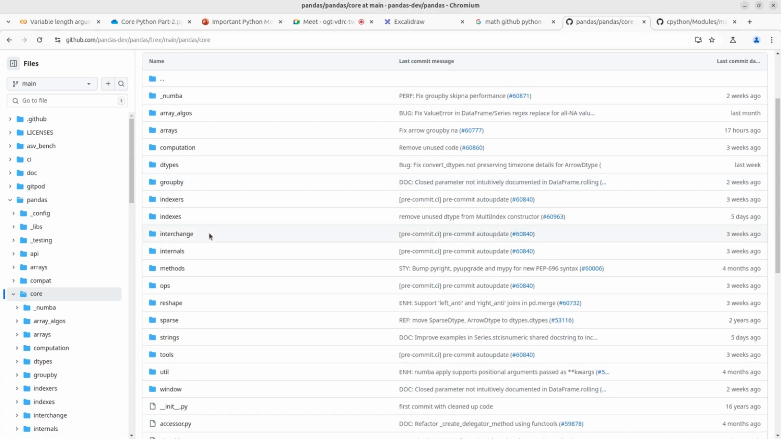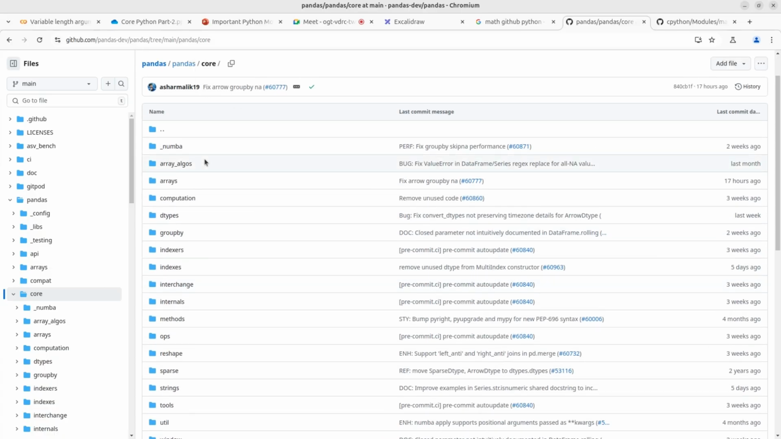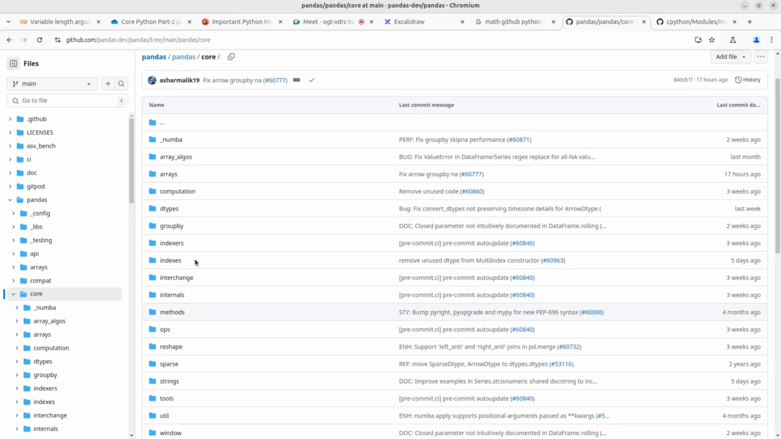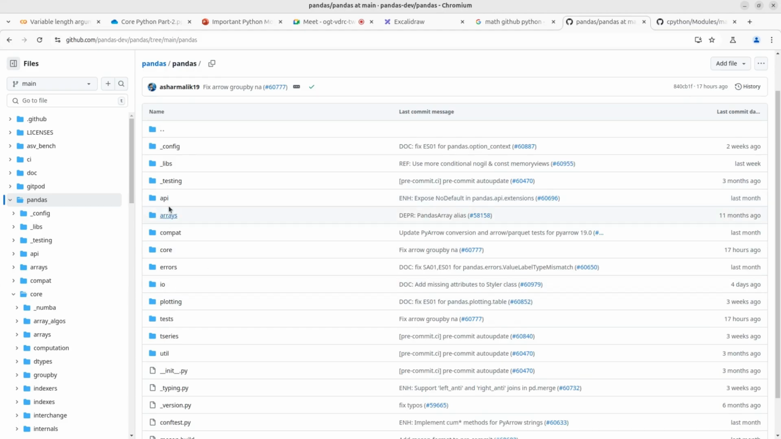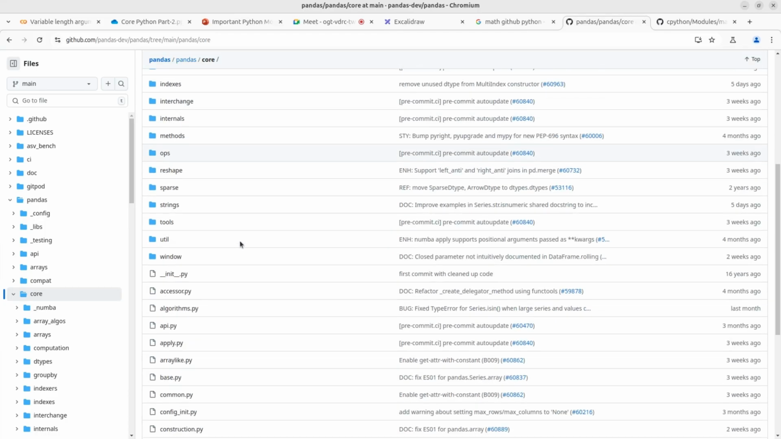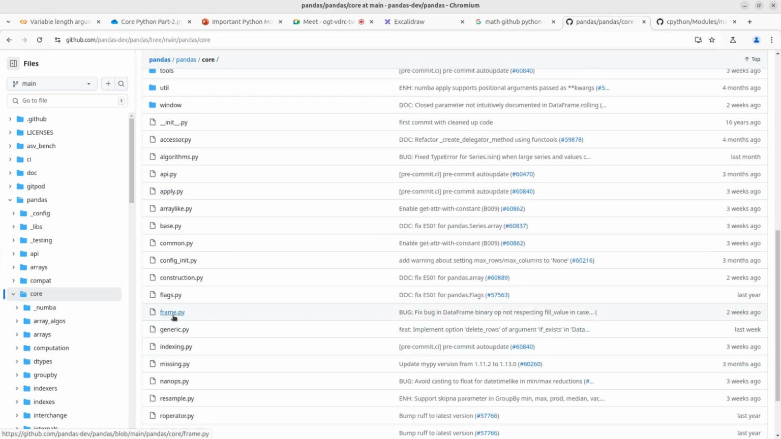Guys, frame is visible here. pandas.core. Okay, frame is here. You can see frame.py is a module, where inside, pandas is a package, core is a sub package, and frame is here.